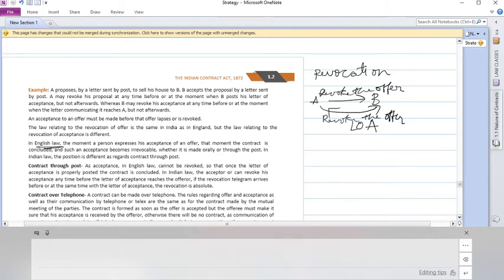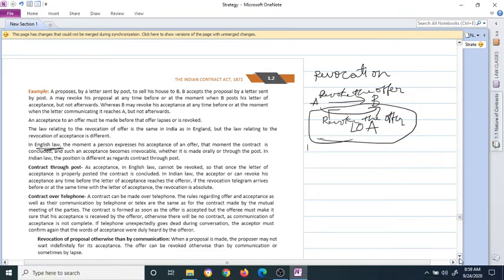Here we have seen, right? Before B's letter of acceptance reaches A, he can revoke his acceptance. That is what is being said here. Anytime before the letter of acceptance reaches A, he can revoke. Before the telegram arrives, he can revoke that.